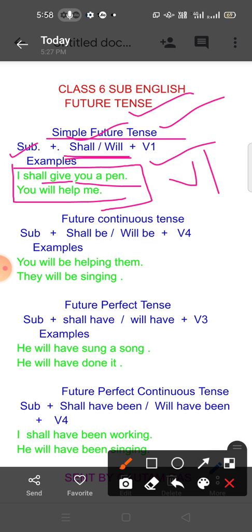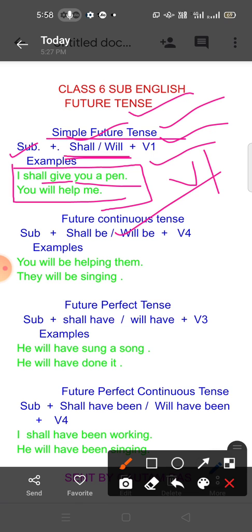Simple future tense, that's why I have written simple future tense. Next, you have to write future continuous tense.